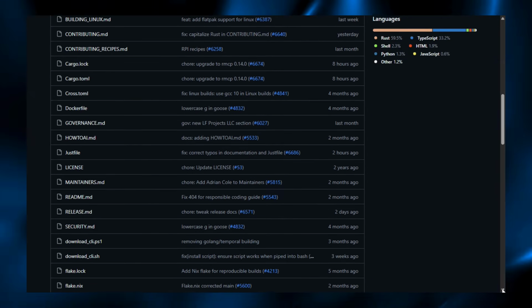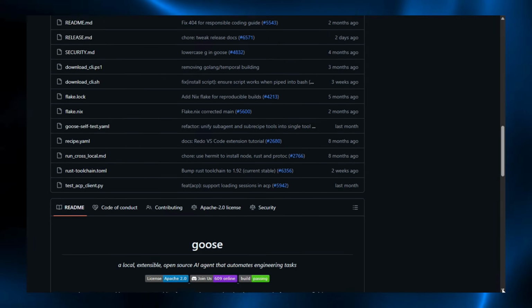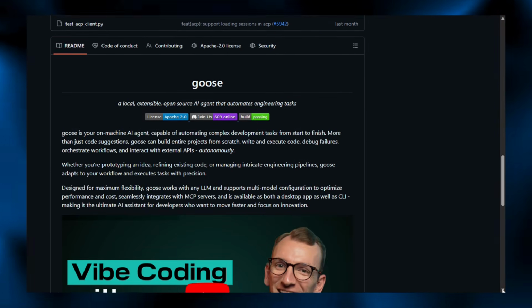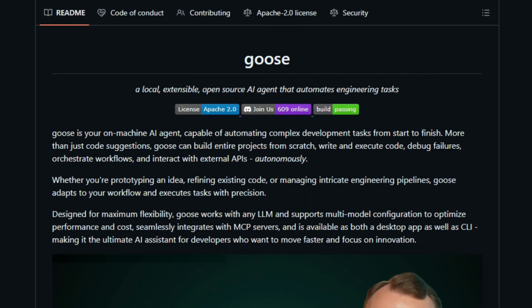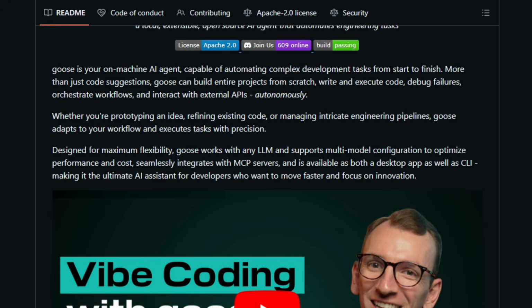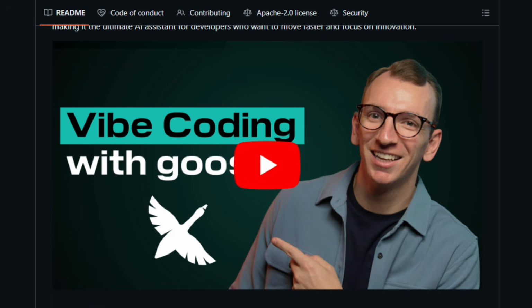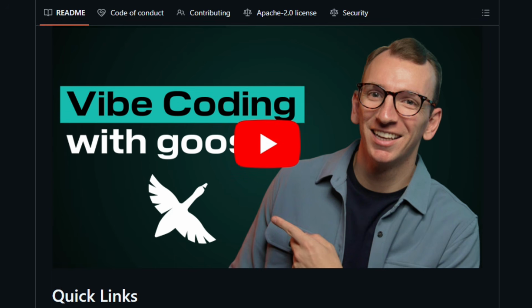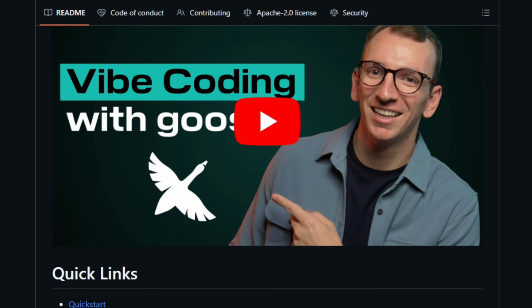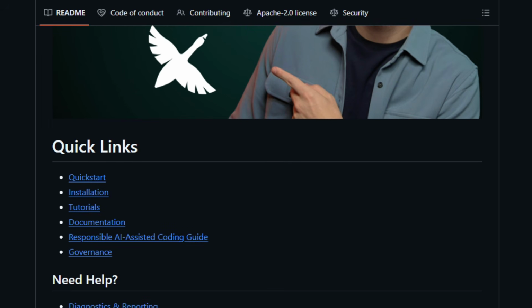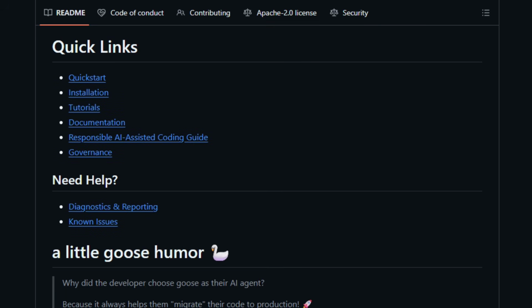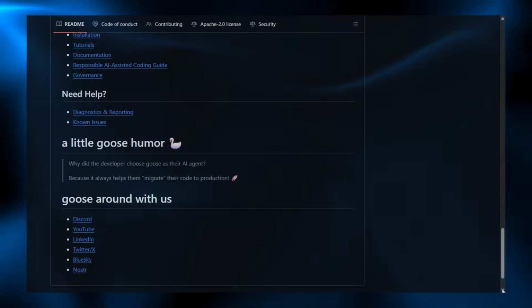It works through a command line interface or desktop application so developers can prompt Goose to build projects, execute code, debug failures, orchestrate workflows, and interact with external systems while keeping control of data and execution locally. Goose connects with MCP servers and LLMs, adapts to your development context, and helps reduce manual effort on repetitive tasks for engineers and creators. Try Goose on your system and let it perform tasks for you.